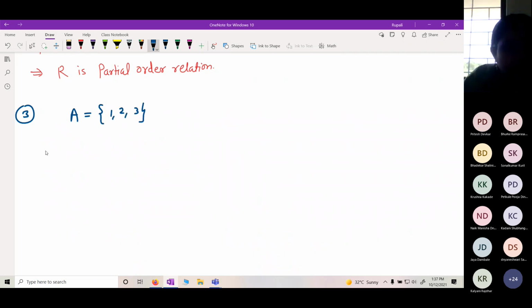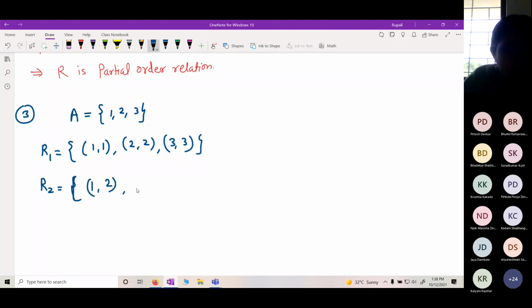Now say R1, any subset of A cross A. So I am writing (1,1), (2,2), and (3,3). Say R2 is another subset: (1,2), (2,1).